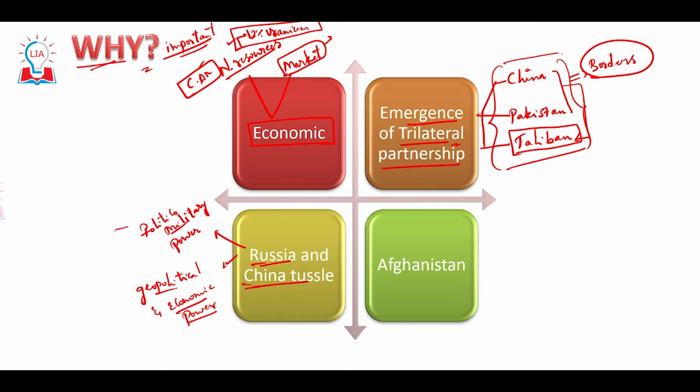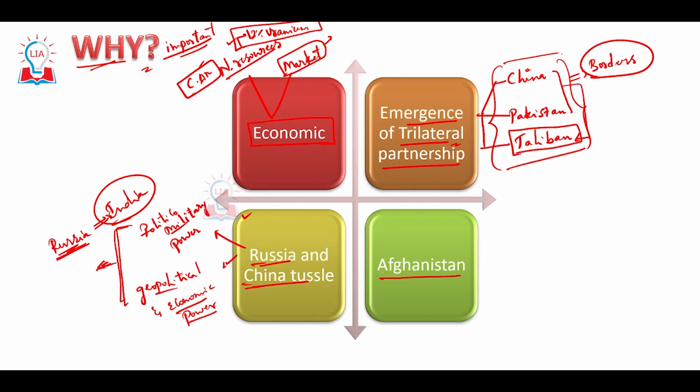Because of the tussle between Russia and China, Russia is inclined towards having greater cooperation with India in order to deal with Central Asia. I think you are following this. I'll repeat it again. Because of such tussle between Russia and China, Russia is looking forward to greater cooperation with India in order to deal with Central Asia. This is why Central Asia becomes important.